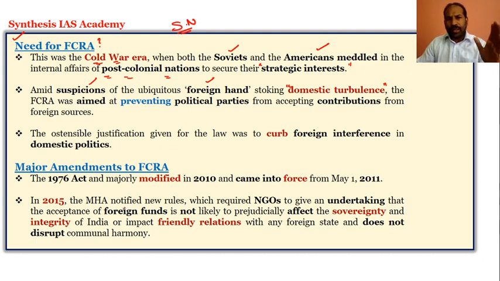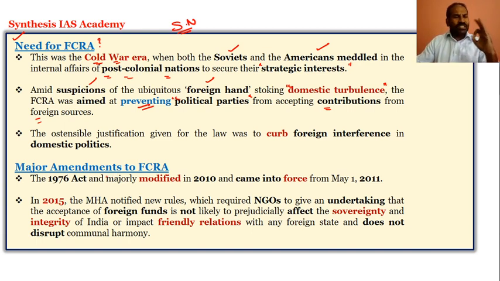Thereby the FCRA was aimed at preventing political parties from accepting contributions from foreign sources, especially from the Soviets and the Americans, so that domestic turbulence would not be created.